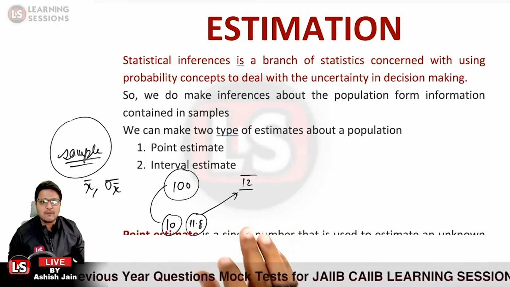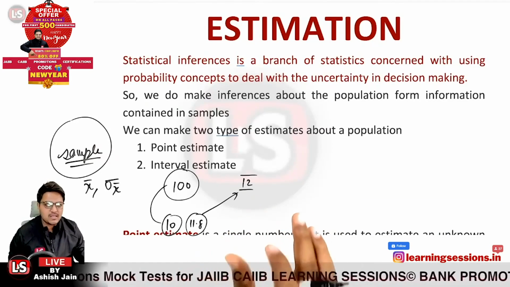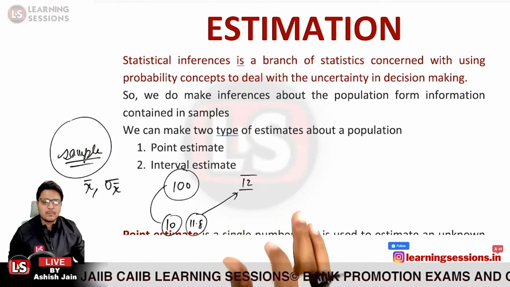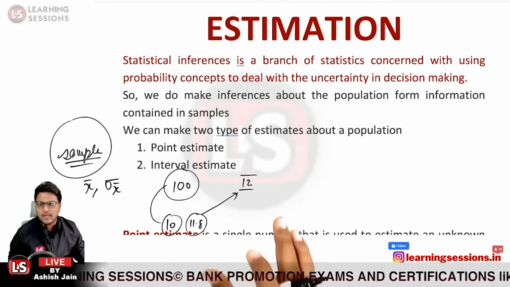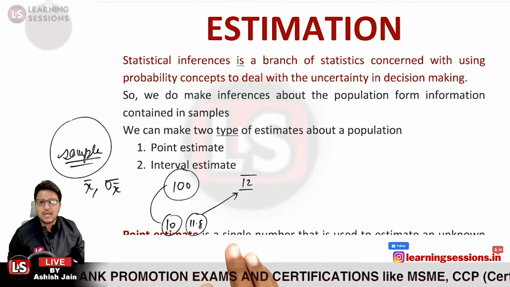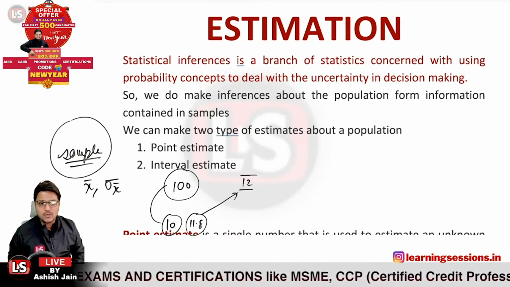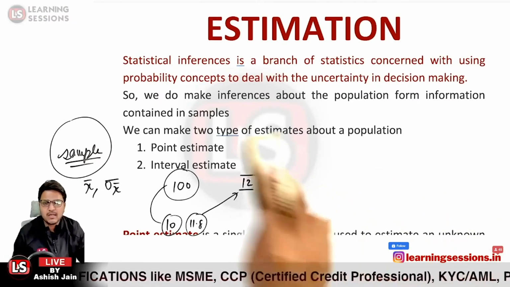So statistical inference is a branch of statistics concerned with using probability. We basically use probability concepts so as to deal with what different components will be lying in the population as per the estimates made by using the sample statistics. It is of two types: first, the point estimate, and second, the interval estimate.